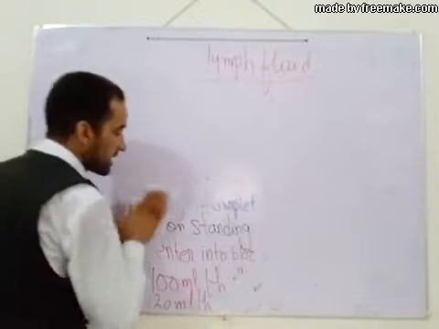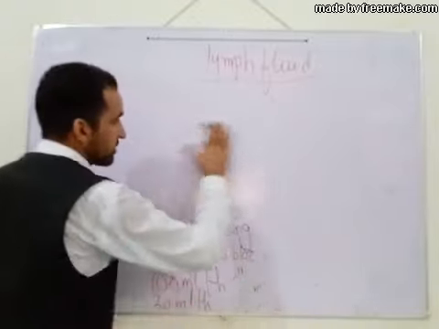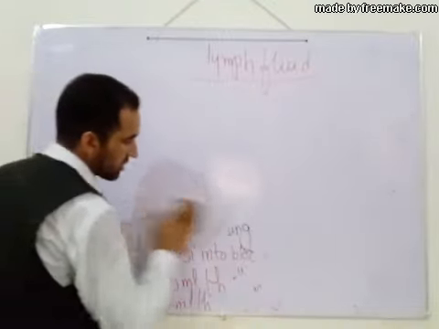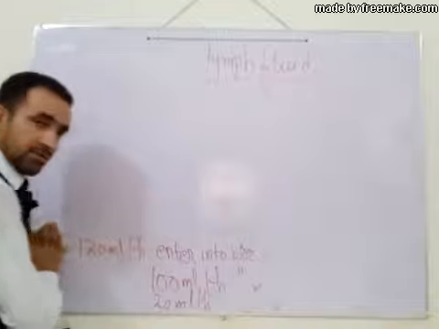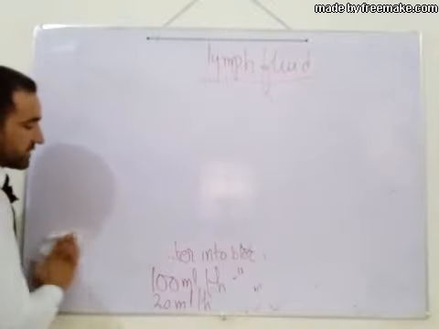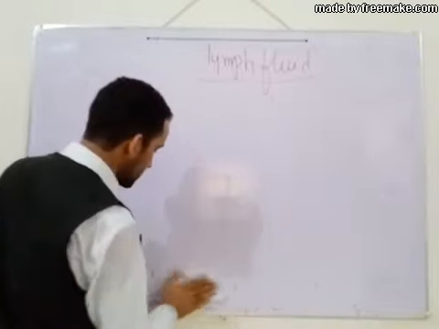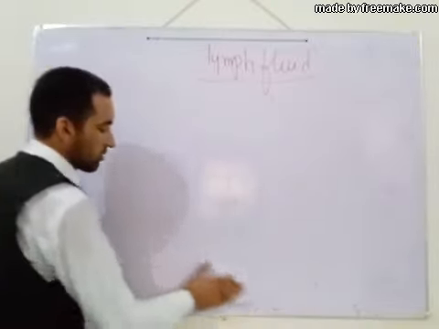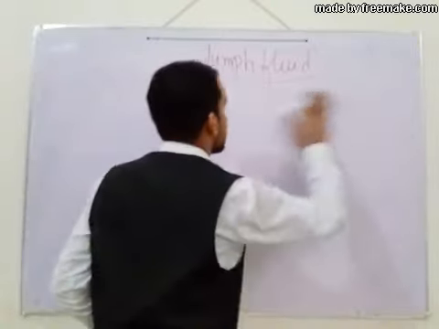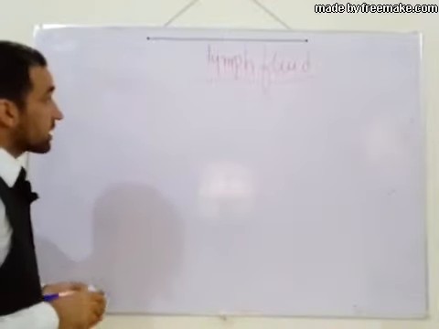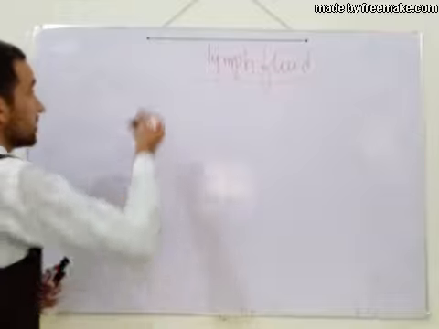It carries much larger molecules and clots on standing due to the presence of fibrinogen. About 120 ml per hour enters into the blood, 100 ml through the thoracic duct and 20 ml through the right lymphatic duct.